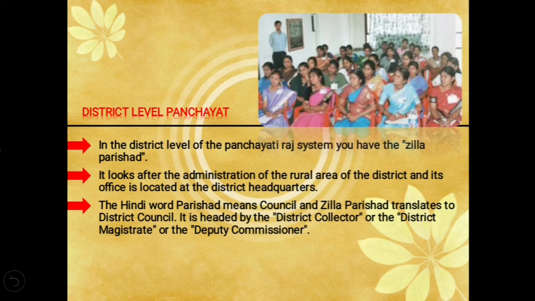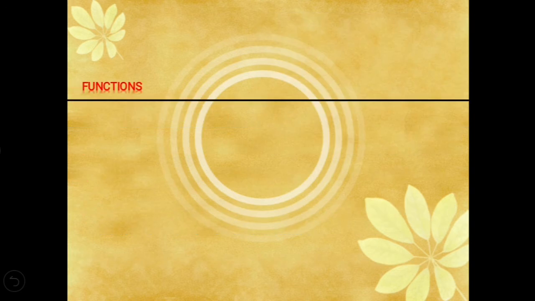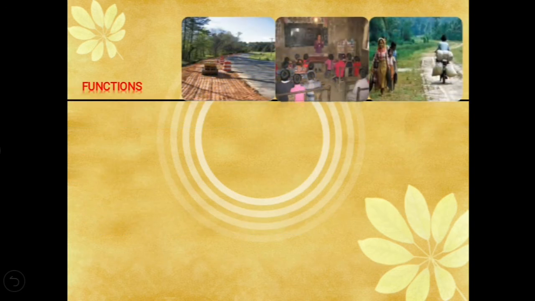It is headed by the district collector, who is the district magistrate or the deputy commissioner. Then it works as the link between the state government and the Panchayat Samiti. Now let's see its various functions.